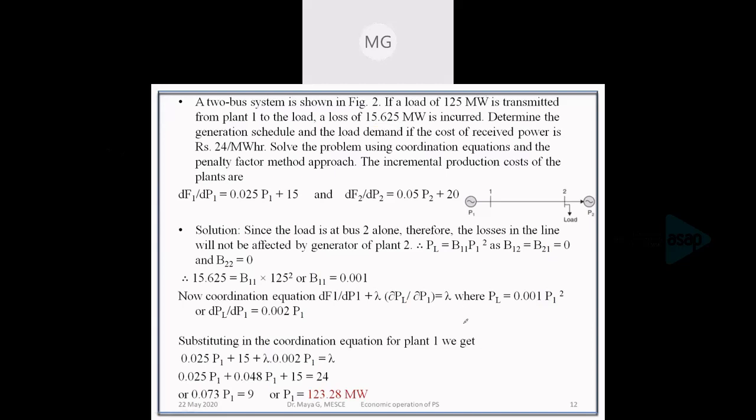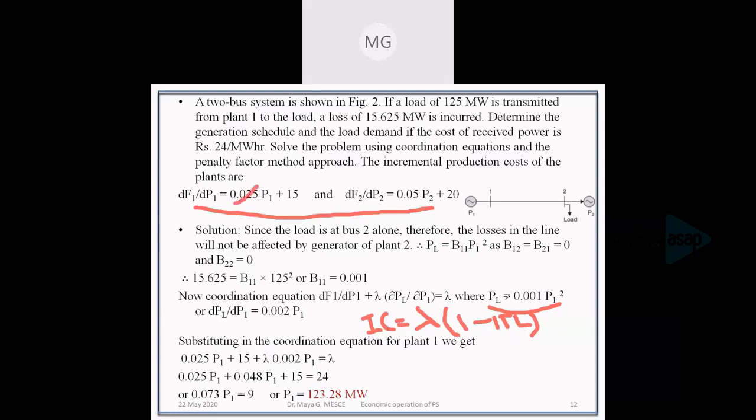So we have the loss equation and the incremental cost functions. Now we can apply the exact coordination equation. What is the exact coordination equation? The incremental cost function is equal to lambda into 1 minus the incremental transmission loss. The incremental cost function is already given.